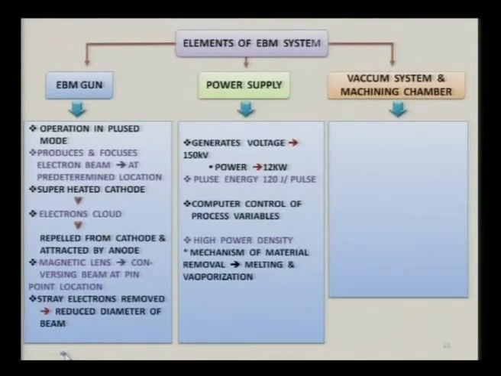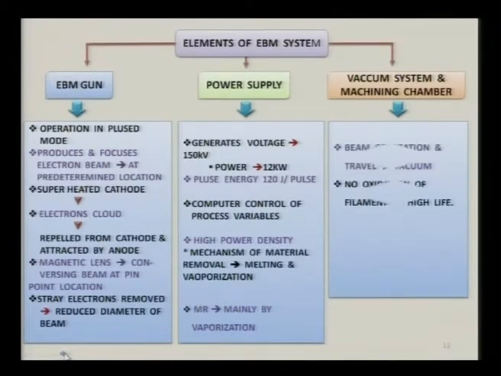The mechanism of material removal is melting and vaporization. Final material removal is mainly by the vaporization process. Beam generation and travel is in vacuum if it is a vacuum system, or if it is non-vacuum, then in the non-vacuum machining chamber.